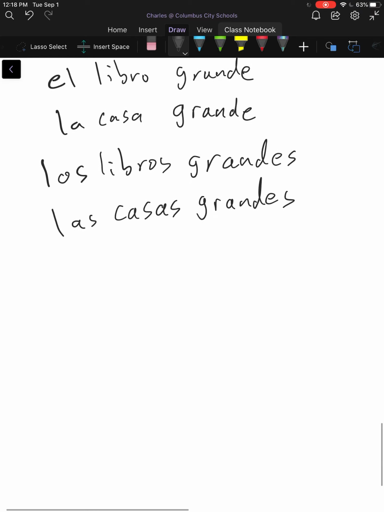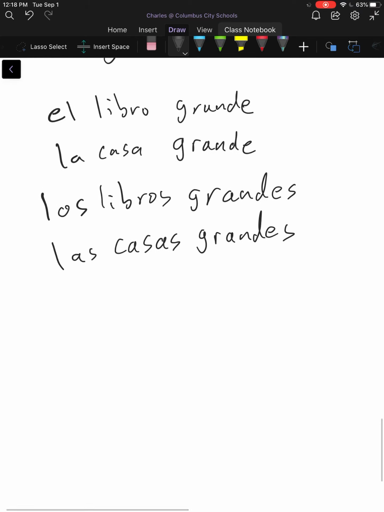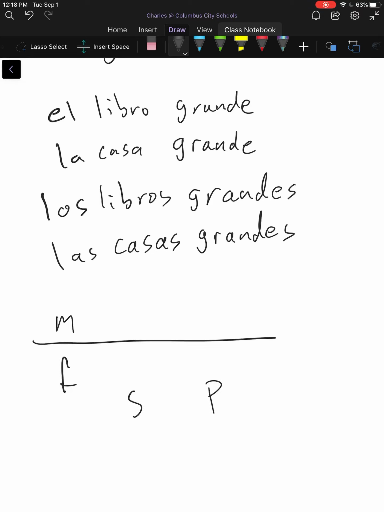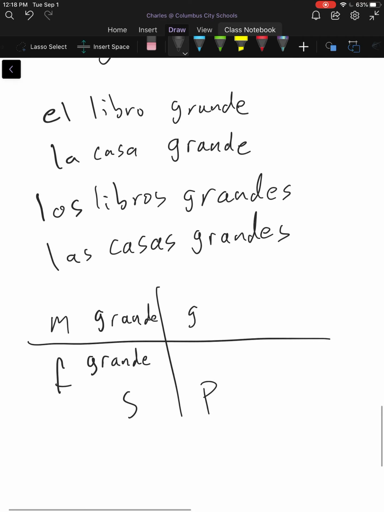So if we were to make the same chart for grande with our masculine, feminine, singular, plural, the thing you'd notice is the singulars are the same. Masculine, feminine doesn't matter. Plurals are the same. Masculine, feminine doesn't matter.